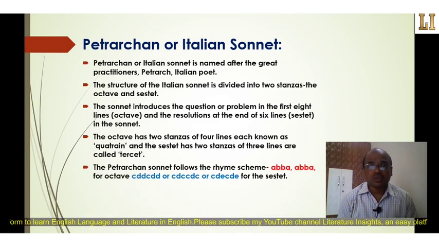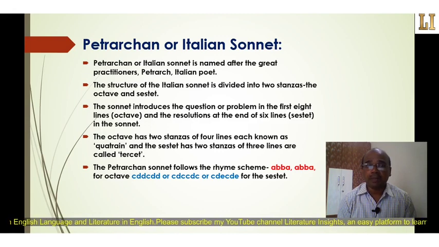The Petrarchan sonnet follows the rhyme scheme ABBA, ABBA for the octave and CD, CDD or CDC, CDC or CDE, CDE for the sestet. This is the significant rhyme scheme for the Italian or Petrarchan sonnet.